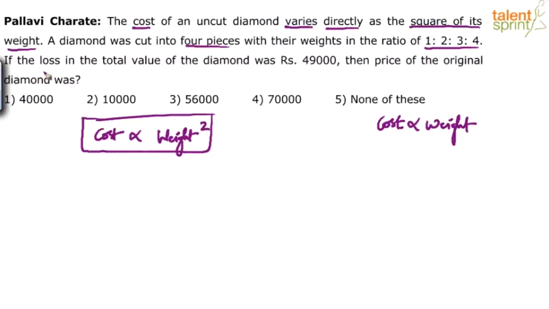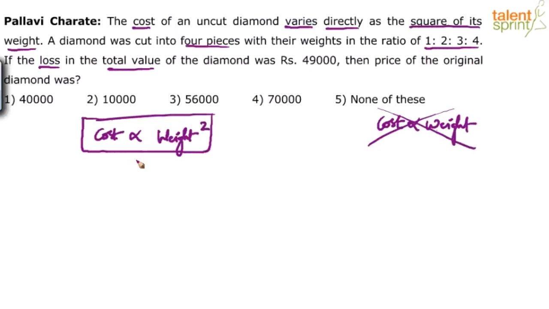But if you see the question here, he says there was a loss in the value of the diamond. There was a loss in the total value of the diamond because of cutting it into 4 pieces. And why is this loss coming into picture? It is just because the cost is proportional to the weight square. It is not proportional to weight. You're able to follow? If the costs were proportional to weight, then there won't be any loss, because in whatever ratio you cut it, the cost will remain proportional to the weight. Add up all the weights, add up all the costs, you'll find that the total cost is equal to the sum of the individual costs. But since the cost is proportional to weight square, there would be a difference in the total value: total value of the original diamond versus total value of the pieces of the diamond, right?